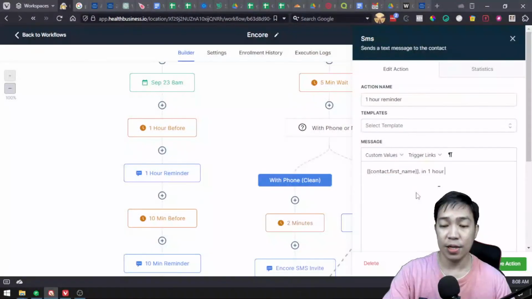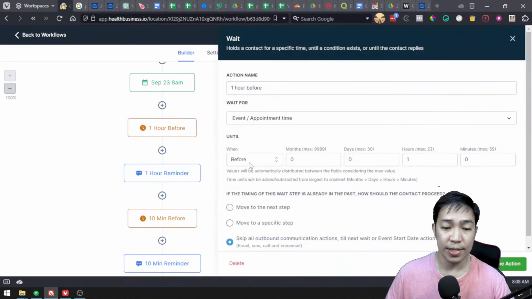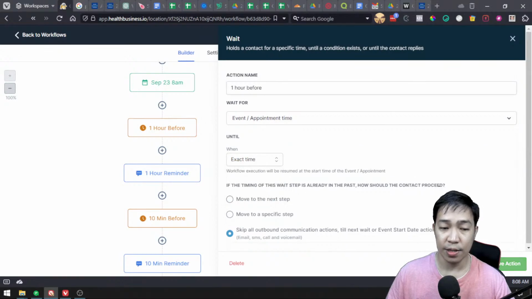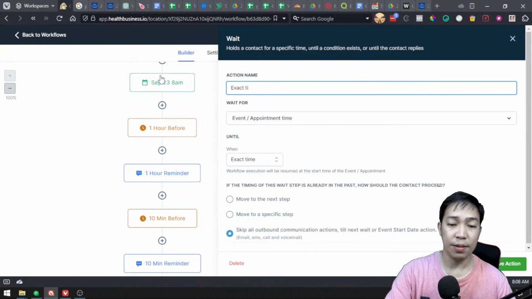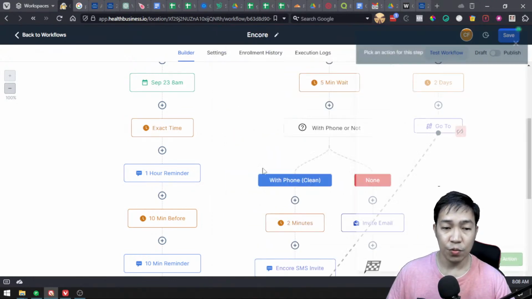So the next part would be the message here. This message was basically the previous message, so I just have to update this. Contact first name, in 1 hour. I will no longer say 1 hour. We will just say the exact time here, so that we will only send them one message. So I'm going to put the exact time, 8 a.m., whatever we've set here.